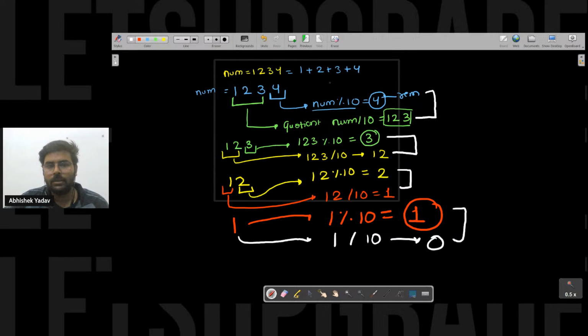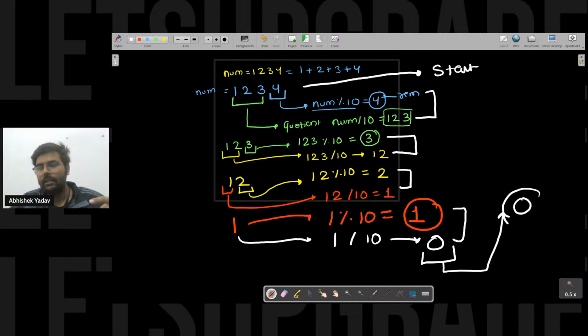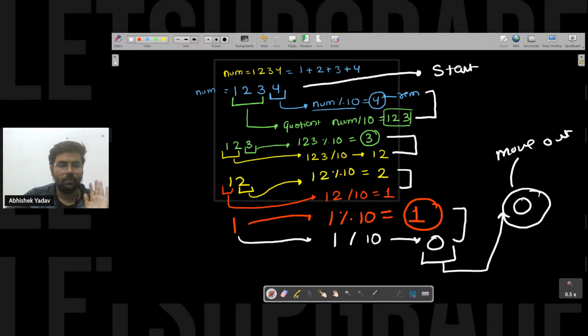And if you carefully observe, this is the number, this is my start point. And I have to iterate the while loop till the time my number becomes 0. Till the time the number is not equal to 0, I have to do the same operation again and again. The moment the number becomes 0, I have to move out of the while loop, right everyone? Till this point everyone is clear?